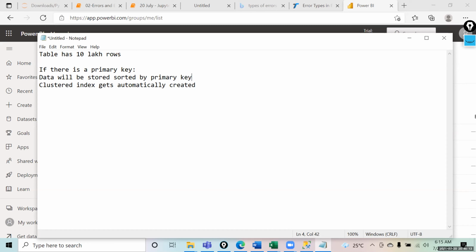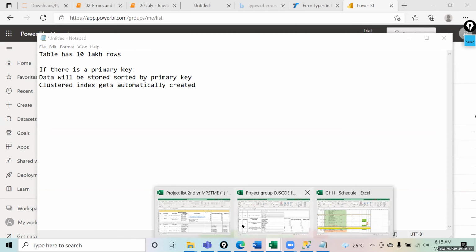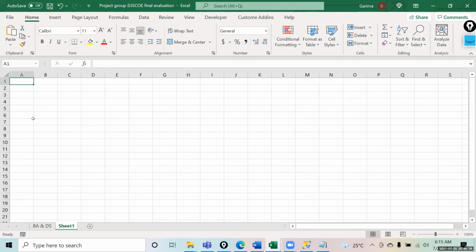So suppose you have a table with you, and in that table you have some IDs, right? ID and the name and subject. So if ID is the primary key, automatically the data will be stored in the ascending order of the IDs.